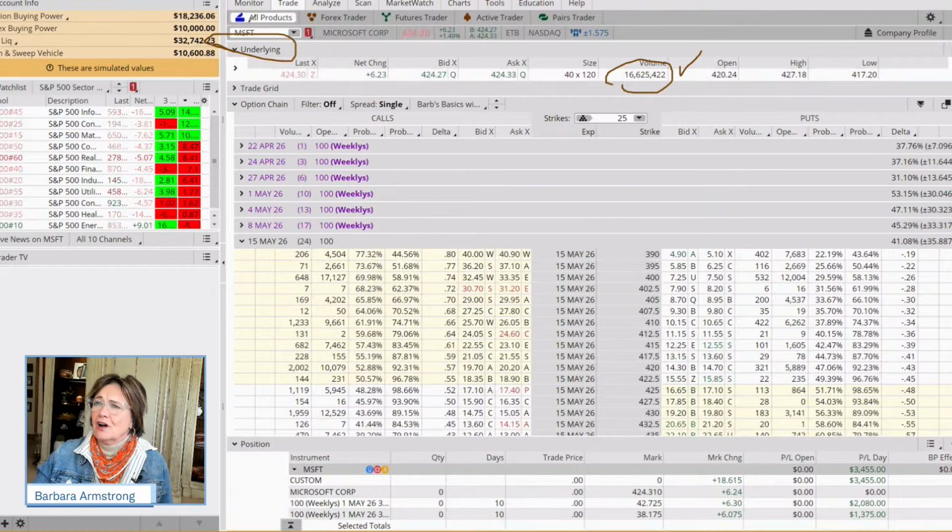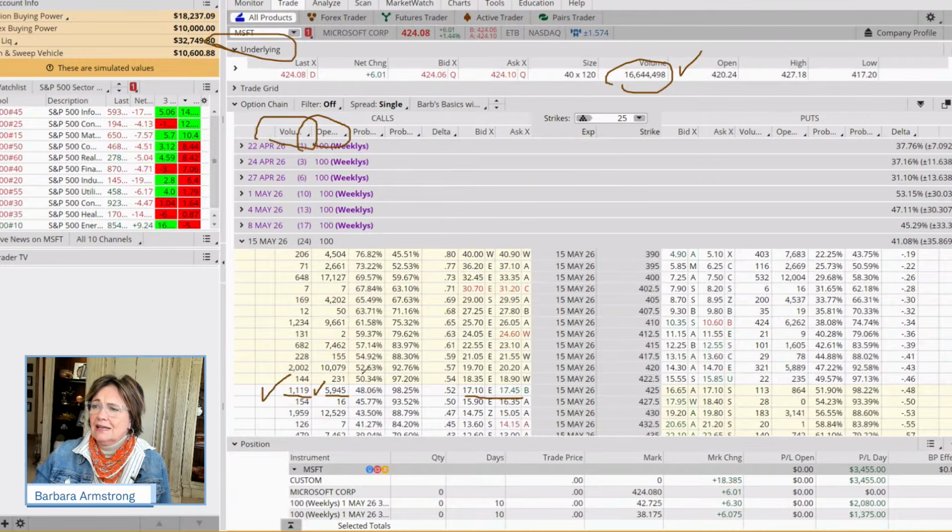So we're looking at Microsoft. It's trading 16 million. Then we look at open interest and we say, do we have at least 20 times the number of contracts we're going to trade? Well, on the at the money strike, we've got almost 6,000. We have 1,100 traded just today. So check. Is the bid-ask spread tight?